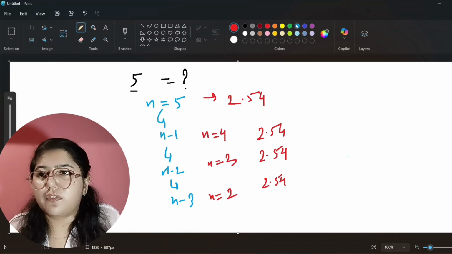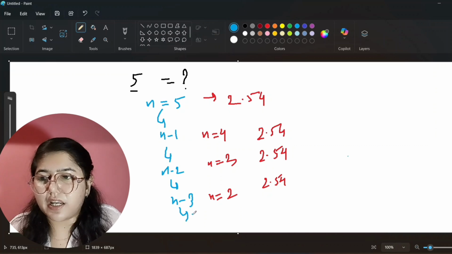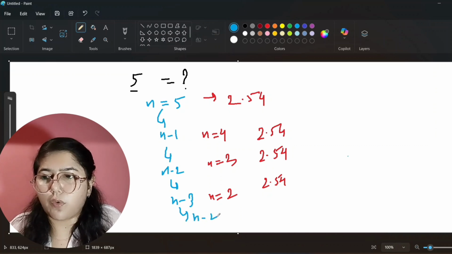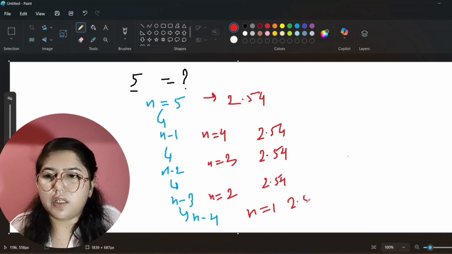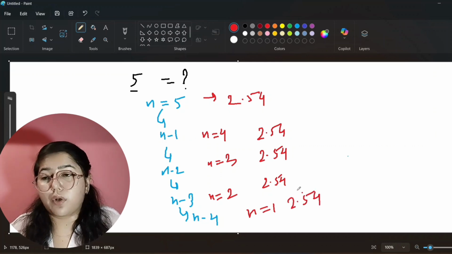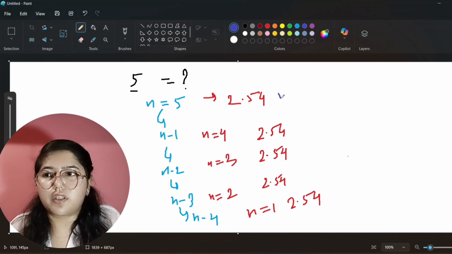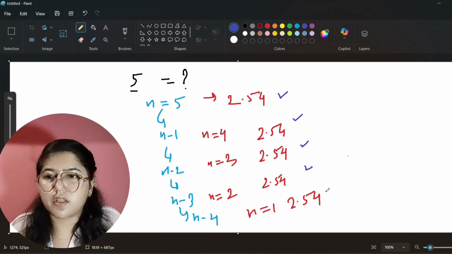Now again it will call for the smaller instance. At this point n value will be 1, so for this also it will add 2.54. Now for all the 5 inches we have added 2.54.